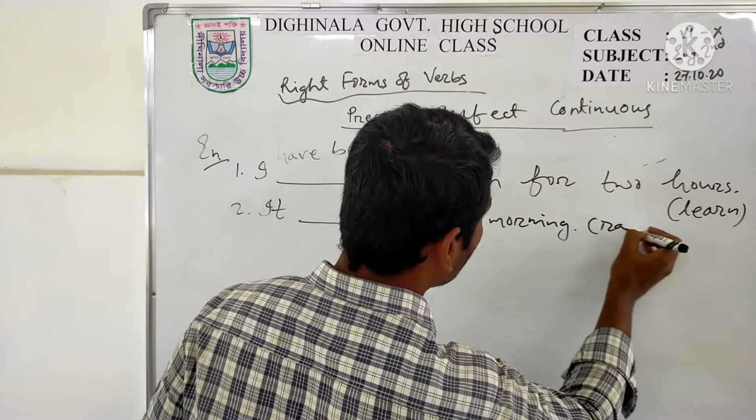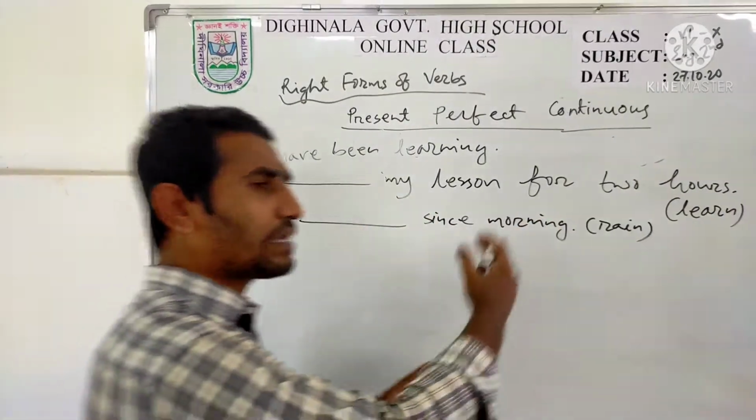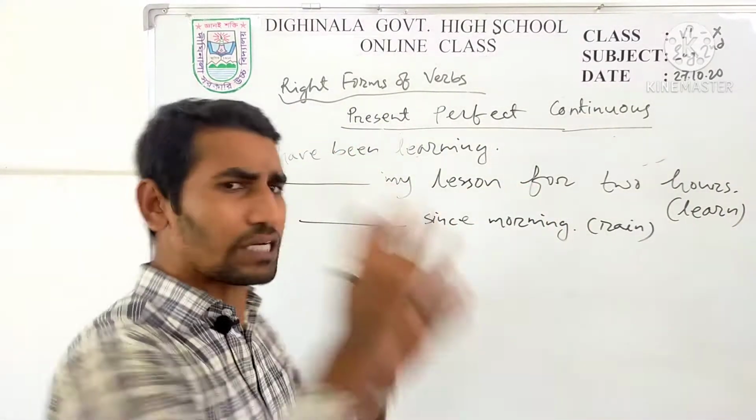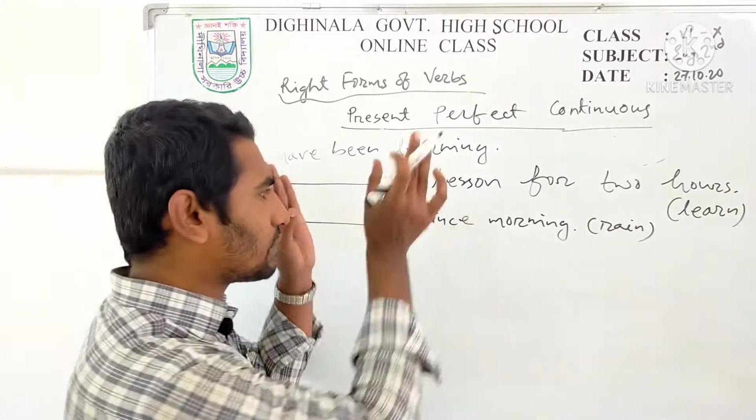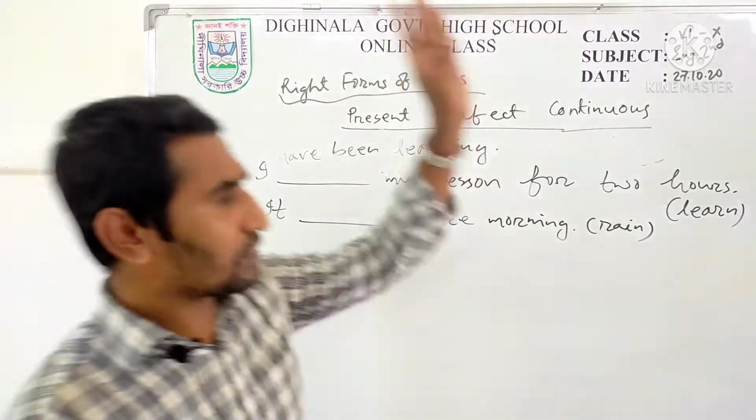In bracket there is rain. It dash since morning. You can see here সকাল থেকে বৃষ্টি হচ্ছে. So morning is a long duration of time, and there is since. After since there is morning. So obviously it is in present perfect continuous form.